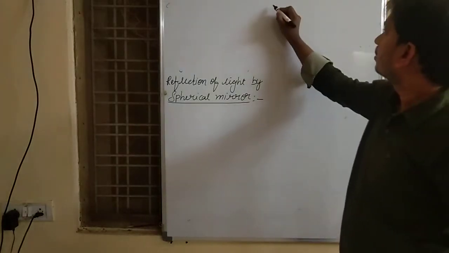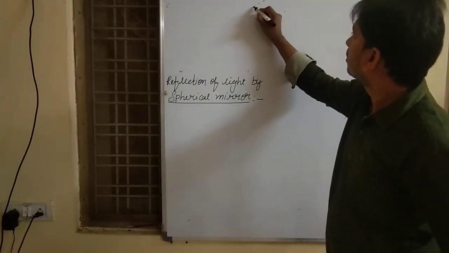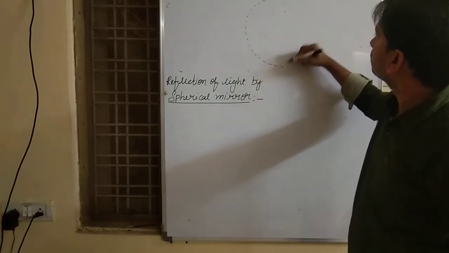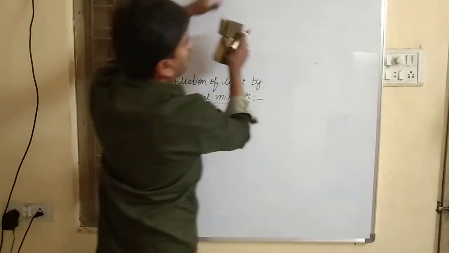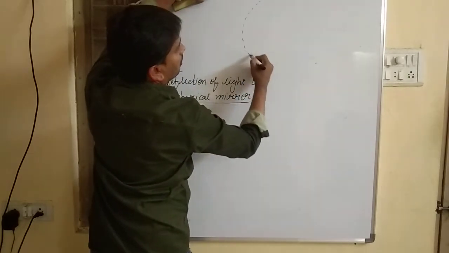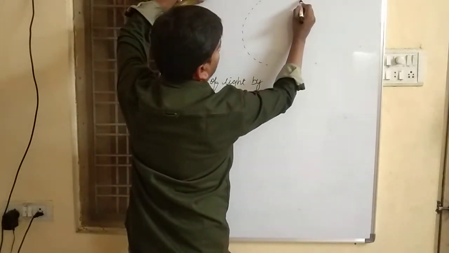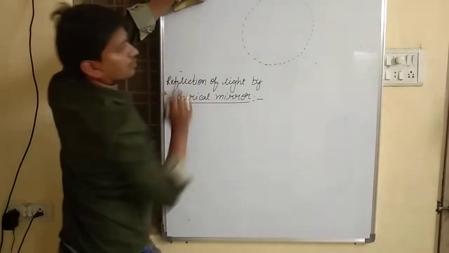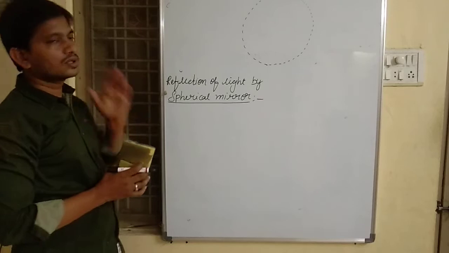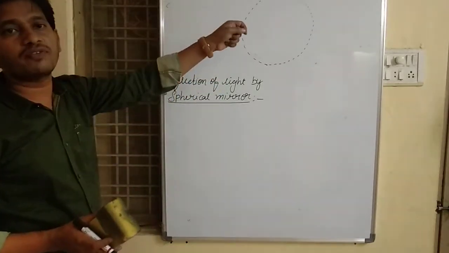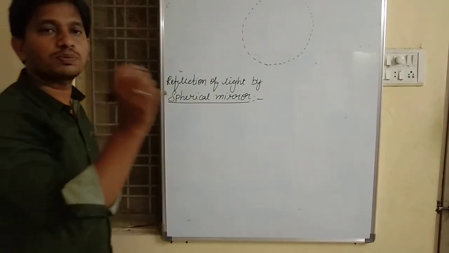Let me draw. Which is a hollow sphere? Spherical mirror is the mirror which is a part of a hollow sphere of glass.